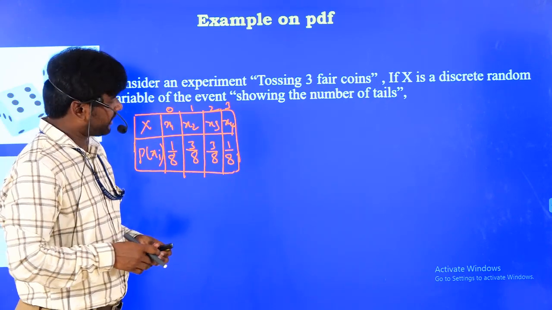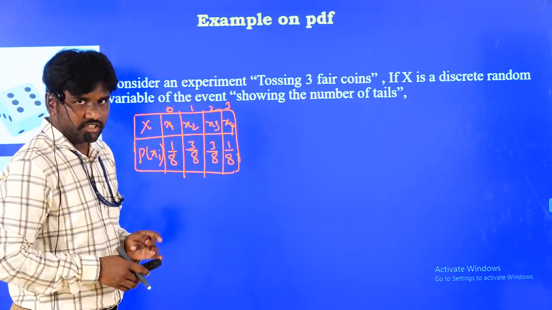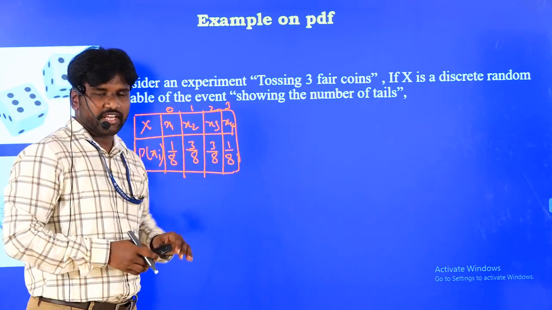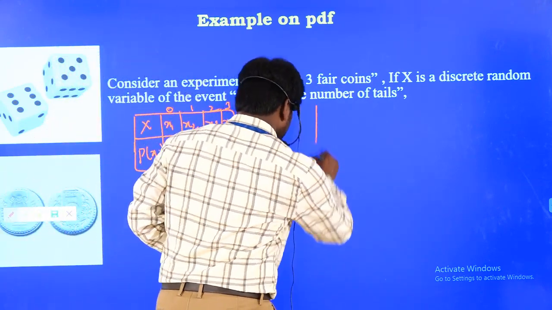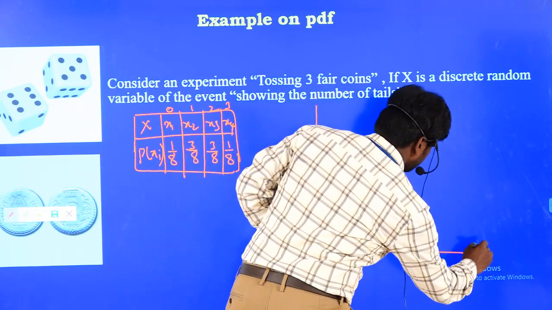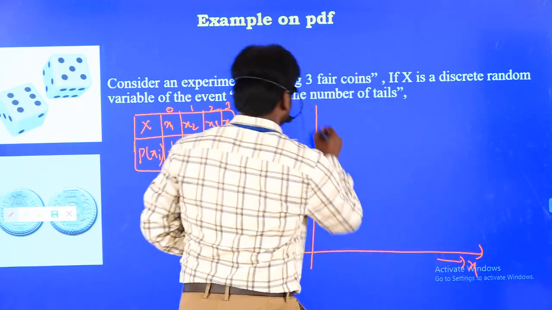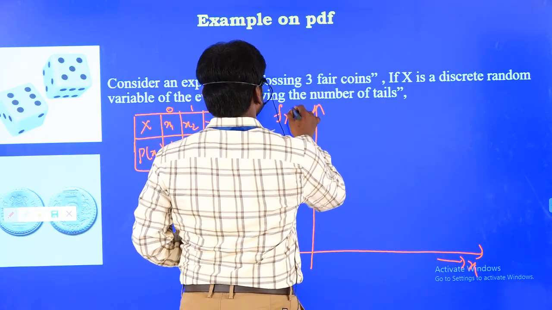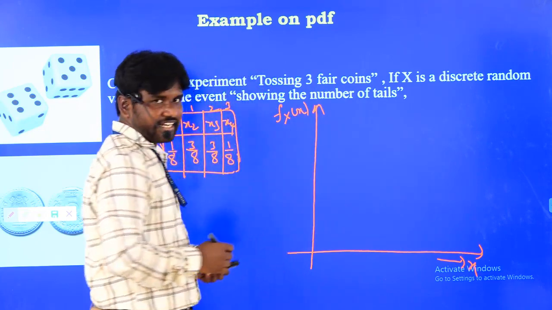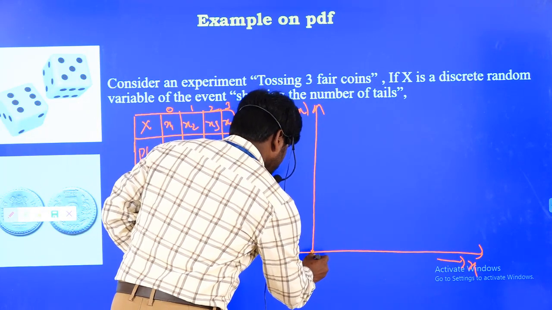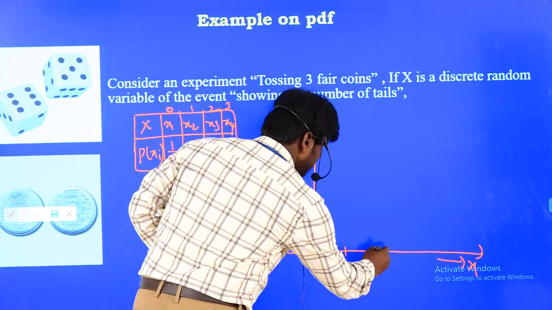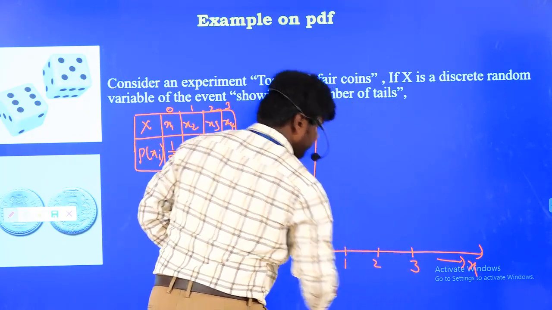Now my point is, what is the expression for this? Using the expression, or you can directly draw the graph also. First we draw the graph, taking the x-axis as real values and the y-axis as small fx of x, that means the density function. The real values we have are 0, 1, 2, 3.